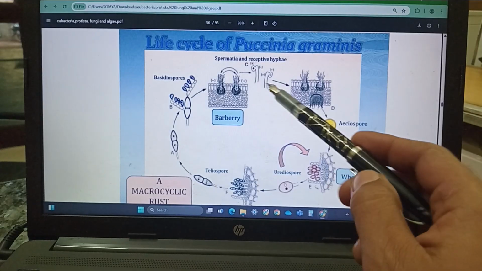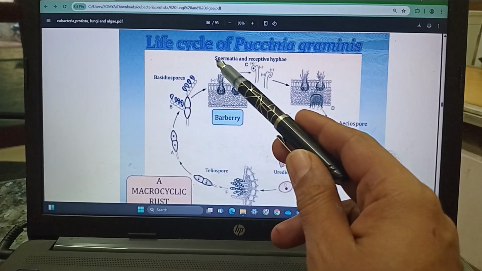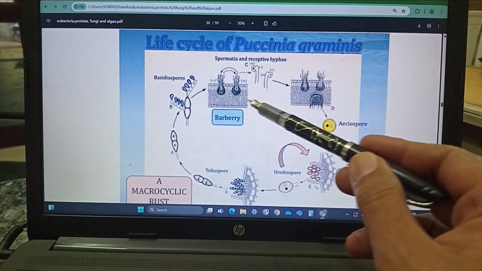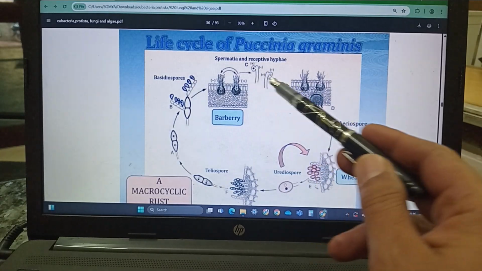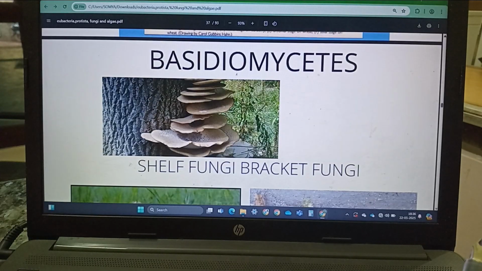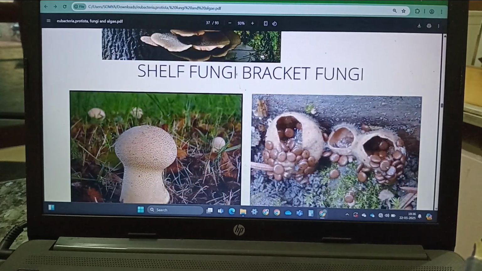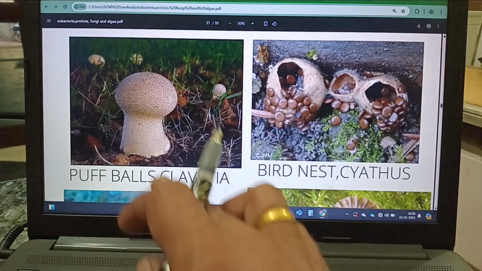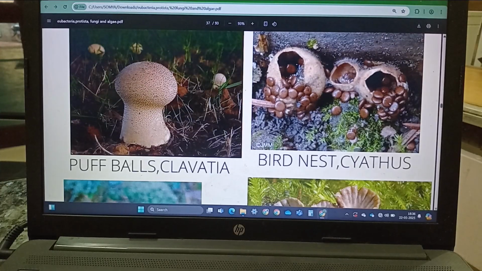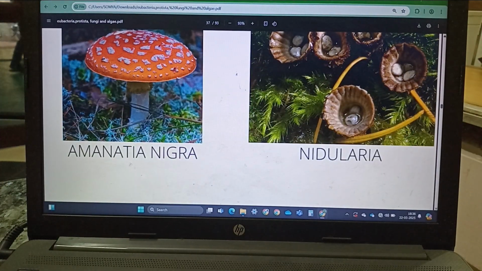Here the process of sexual reproduction is by spermatization. The spermatia are produced, in which the fusion of the gametes will take place. This is the shelf fungi. So bracket fungi, the puffballs, this is puffballs, this is bird's nest, this is Nidularia. All these are basidiomycetes.